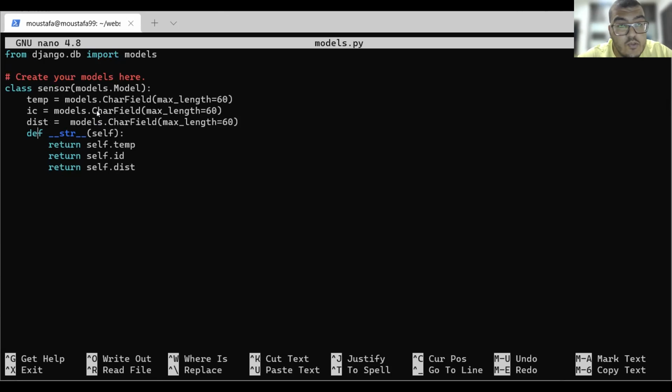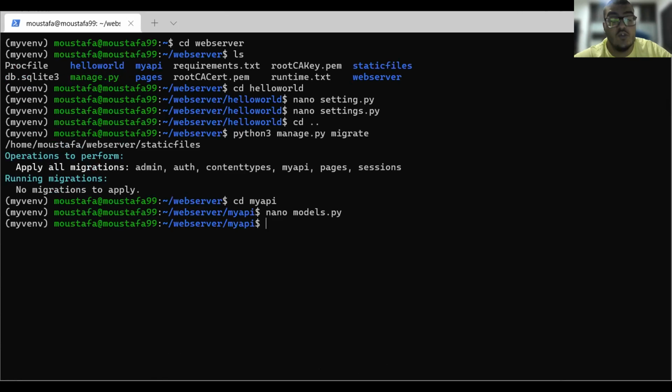So this is the class for our database. After we finish this one, we need to add or commit these changes to our database. How can we do that? By using python3 manage.py migrate. But because we actually need to update, we will also run makemigrations. So by this, we will update our models or update our database.